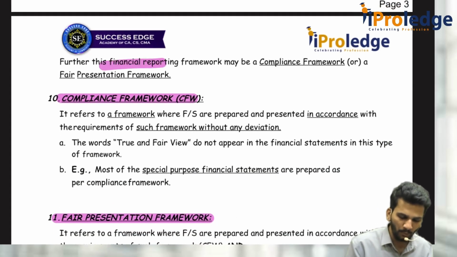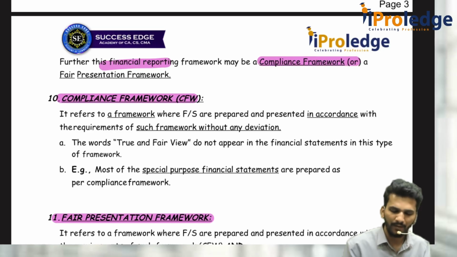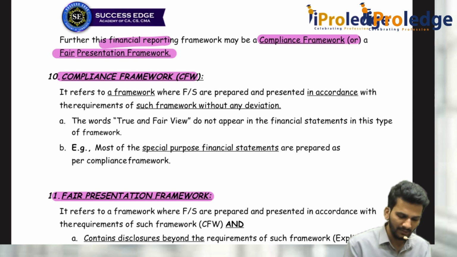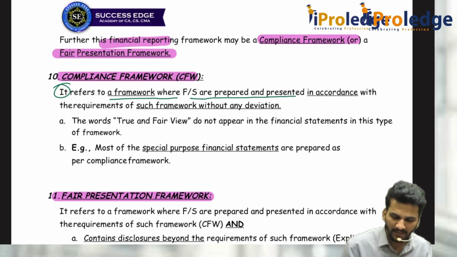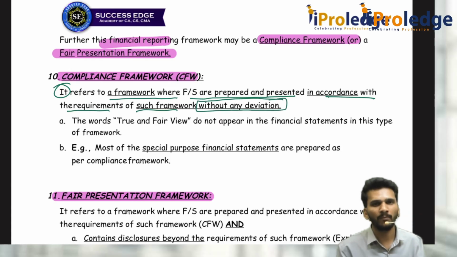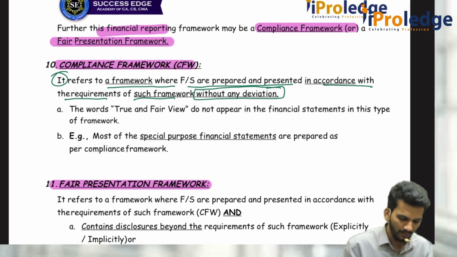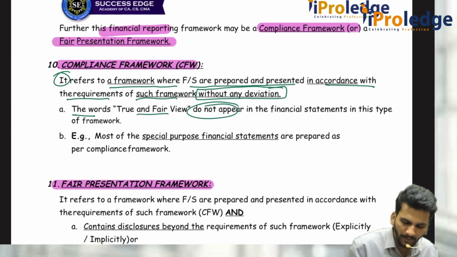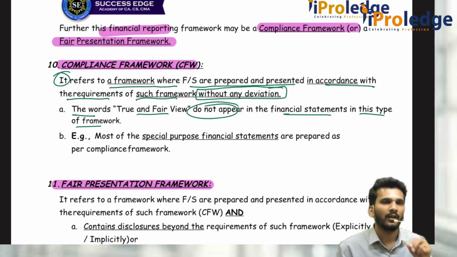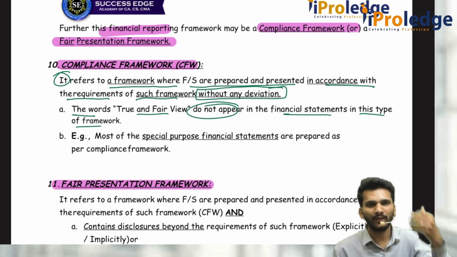So in general purpose financial reporting, there can be a compliance framework or a fair presentation framework. What is a compliance framework? It refers to a framework where financial statements are prepared and presented in accordance with the requirements of such framework. Look at the language, they say it without any deviation. I don't want you to deviate from the requirements of the law. The words true and fair do not appear in the financial statements of this type of framework. This compliance framework is like special purpose financial statements, because you can't deviate. Whatever they ask, you have to prepare that.